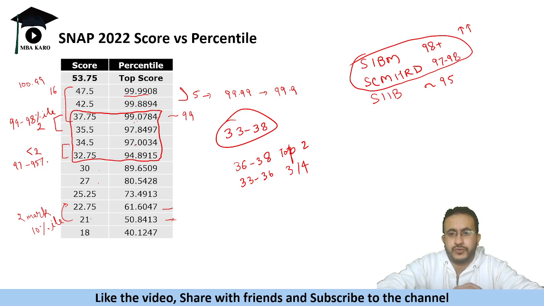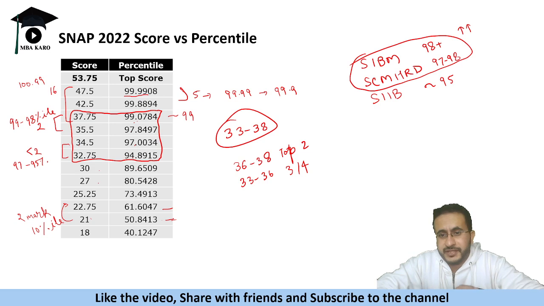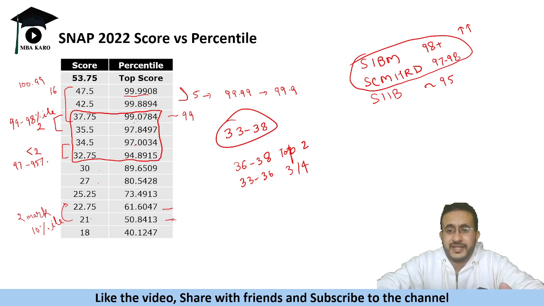So if you manage to score above 35, there is not much difference. There will be a slight difference in the percentile, but this is the sweet spot, you need to cross the barrier of 35. If you cross 40, that is very good considering last year's paper pattern. Okay, so you have to target accordingly so that you are able to score above this range in the actual examination.